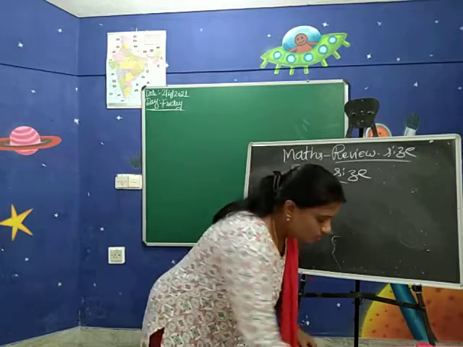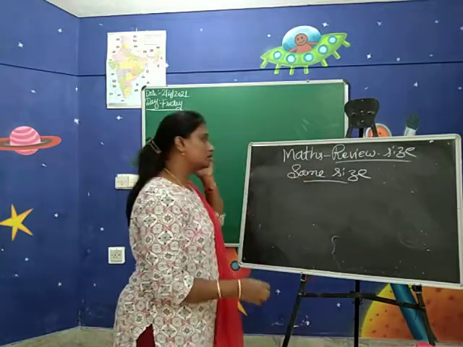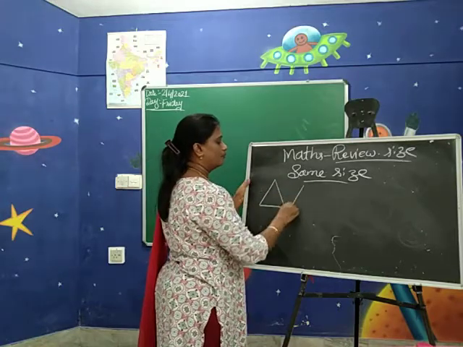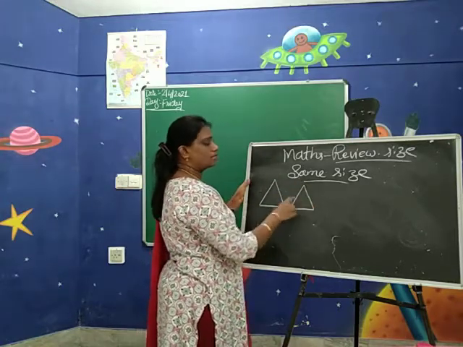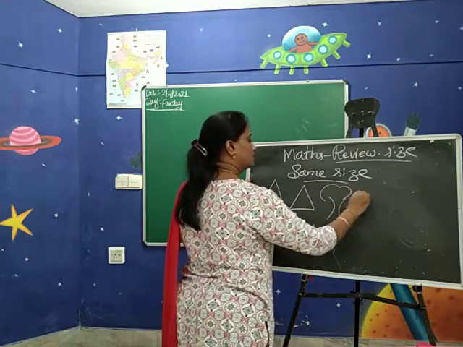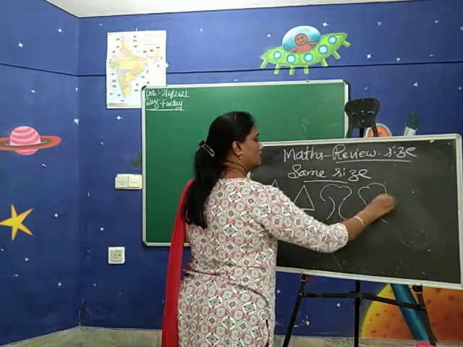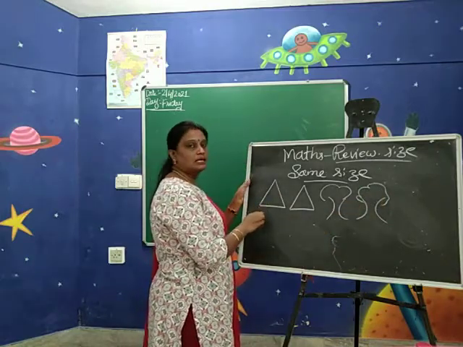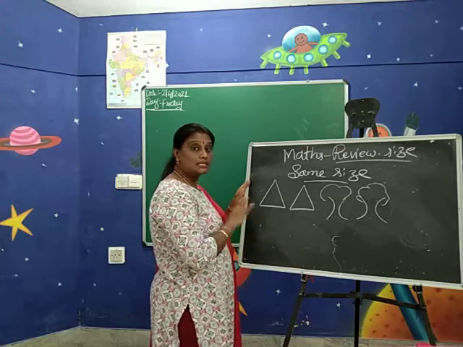Now see, children, I will draw you the same size picture. Yes, both are same triangle, no? Yes, both are same tree. See, same sizes, they look same, they are similar.